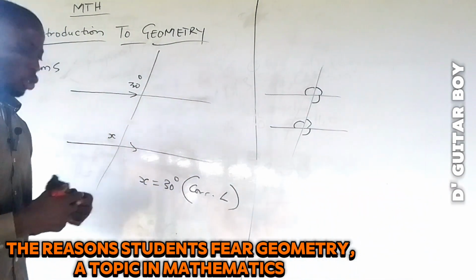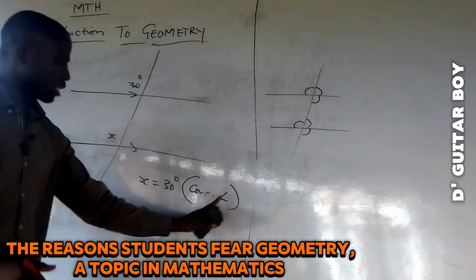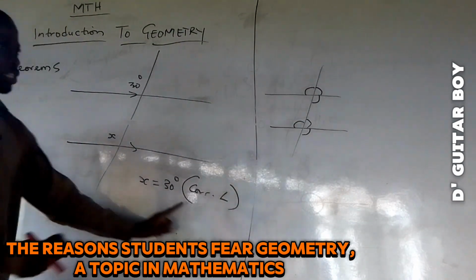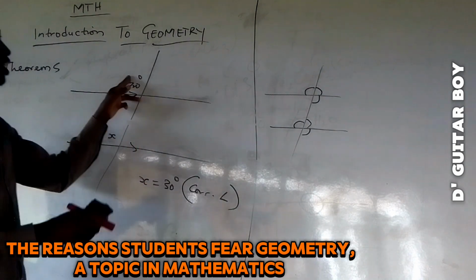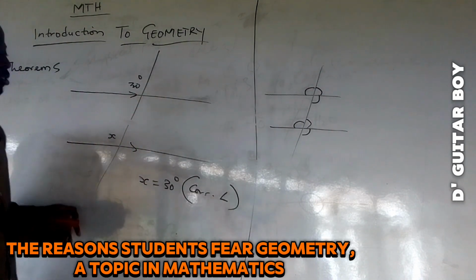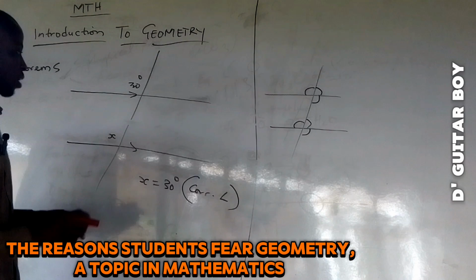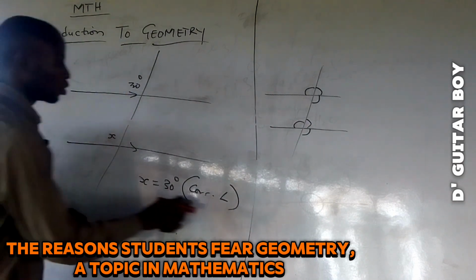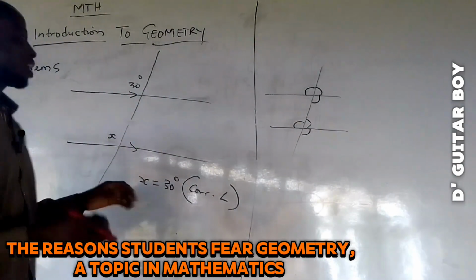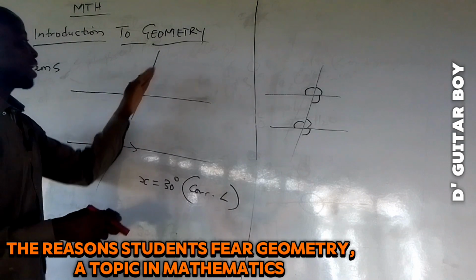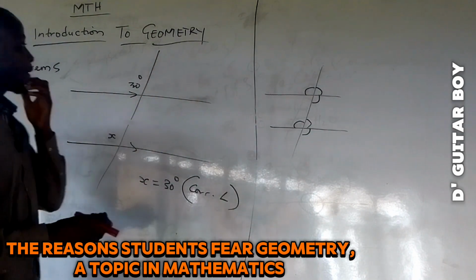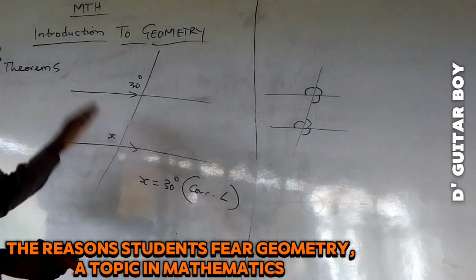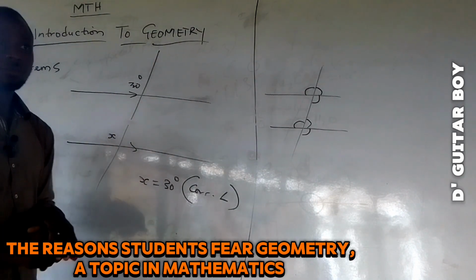Or so that is how you write corresponding angle. So the person that is marking your script knows that you know what you are doing. You know that when you have something like this, this place is corresponding to this place. That is the first one. Now that's the first theory. It says that when a transversal cuts through parallel lines, the corresponding angles are equal.